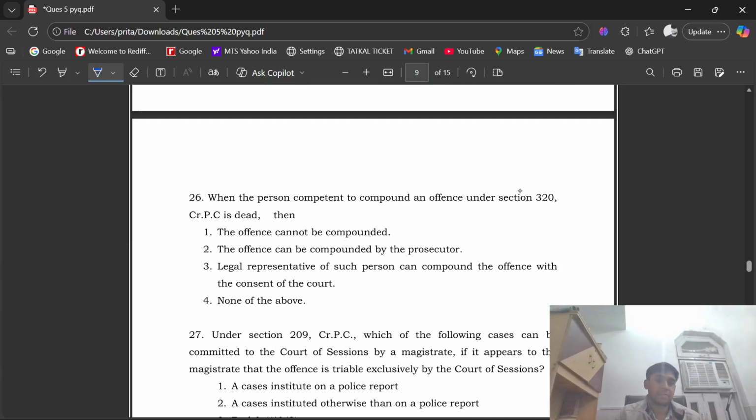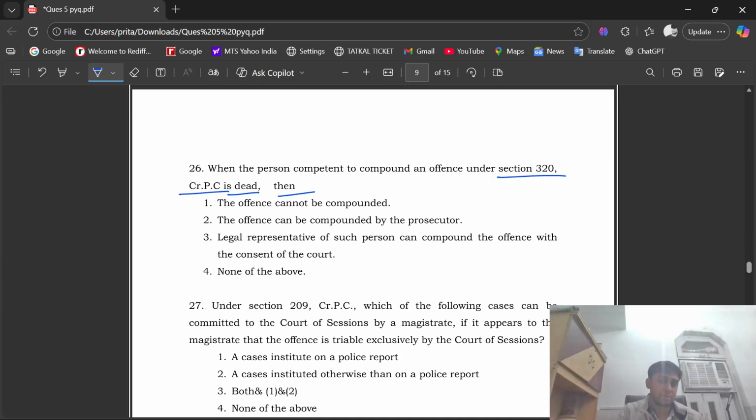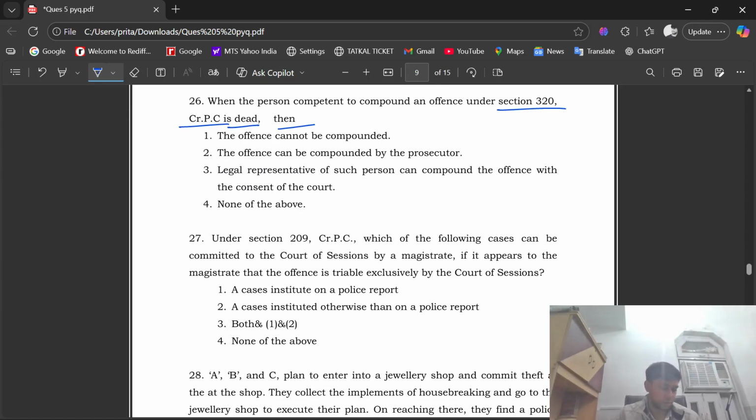Question number 26. When the person competent to compound an offense under section 320 CrPC is dead, then first, the offense cannot be compounded. Second, the offense can be compounded by the prosecutor. Third, the legal representative of such person can compound the offense with the consent of the court. Or option number 4, that is none of the above. The right option is option number 3, that is the legal representative.